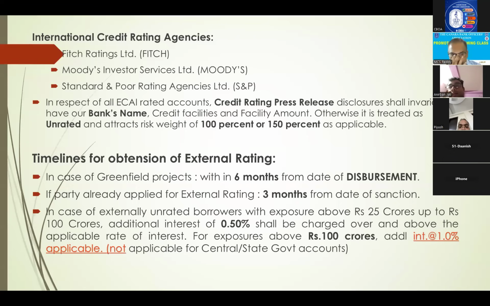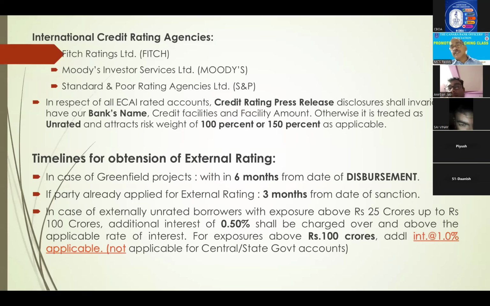Right. Then timelines for obtaining rating. A greenfield project means a new party, who has now started construction of this industry. From ground level it will start, that is greenfield. In such cases, within 6 months from the date of disbursement, party has to submit this audited balance sheet and complete the ratings.